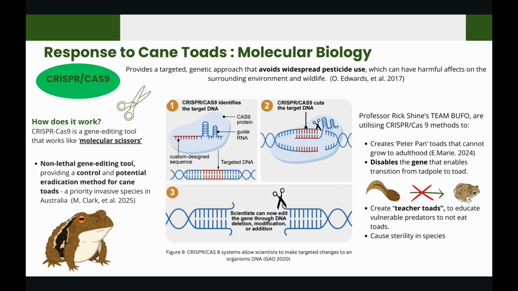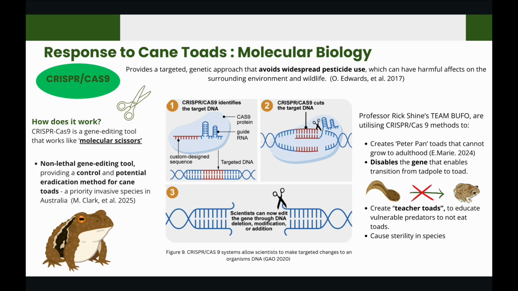Cas9 enzyme, a protein that can cut DNA at a specific location, and guide RNA, a short RNA molecule that acts as a guide, directing the Cas9 enzyme to the precise target DNA sequence. This method allows for modification, deletion, or insertion of genetic material. Scientists use this cut and paste technology to study gene function, create disease models, and develop new therapies for genetic disorders.